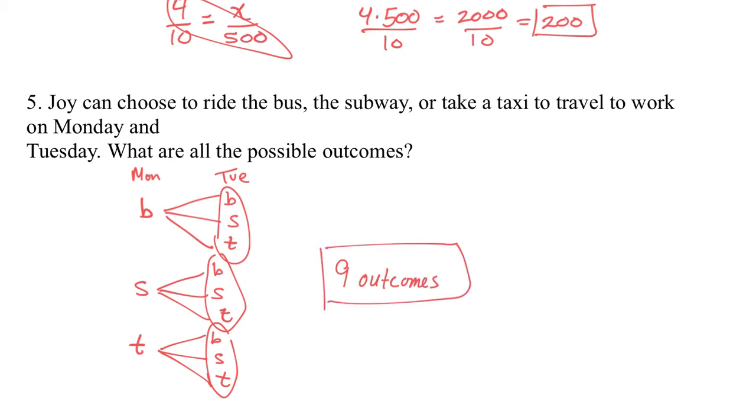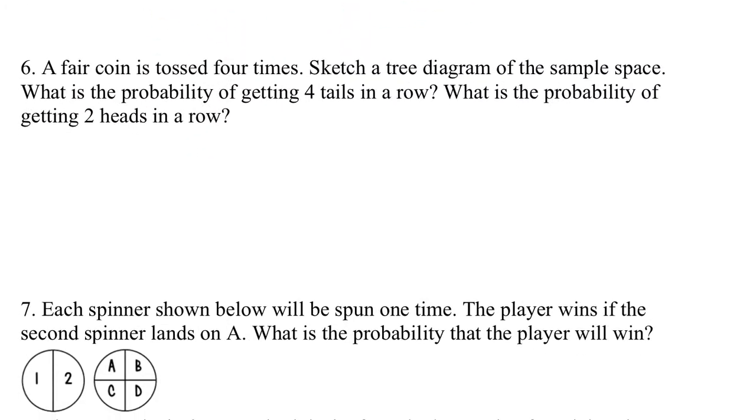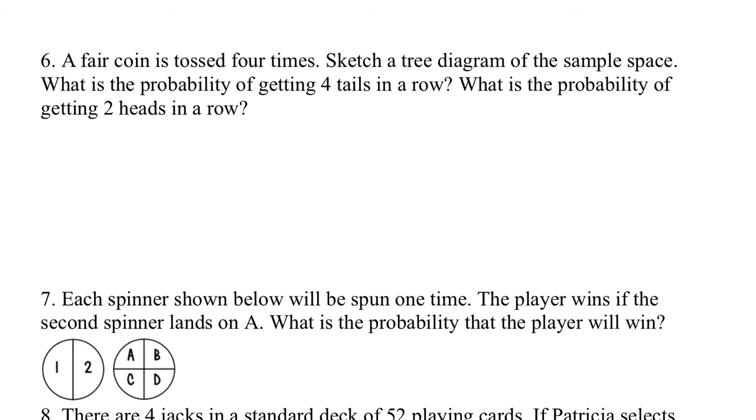Boom. Number 5. Number 6. A fair coin is tossed 4 times. Sketch a tree diagram for the sample space. What is the probability of getting 4 tails in a row? So I'm going to zoom in here, and on toss number 1, we could get heads or we could get tails. On toss number 2, we can get heads again, or we could get tails, and this is all toss number 2. And on tails, we could get heads on the second toss, or tails on the second toss.